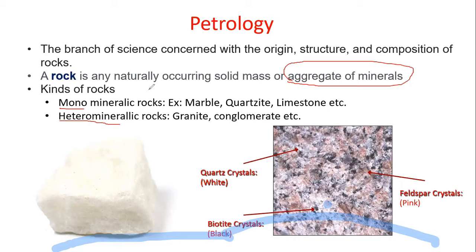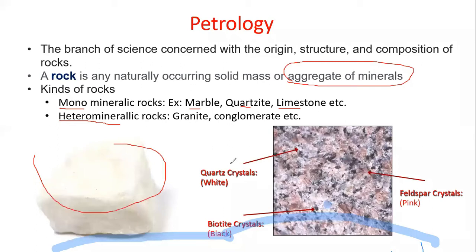Examples I have given here: monomineralic rocks are marble, quartzite, and limestone. You can see this is marble, which contains only and only the mineral calcite. But heteromineralic rocks are granite, conglomerate, and many more. I have given the example of granite here.